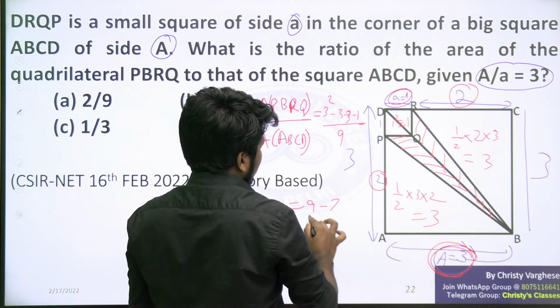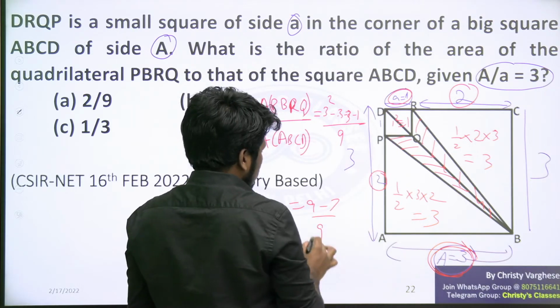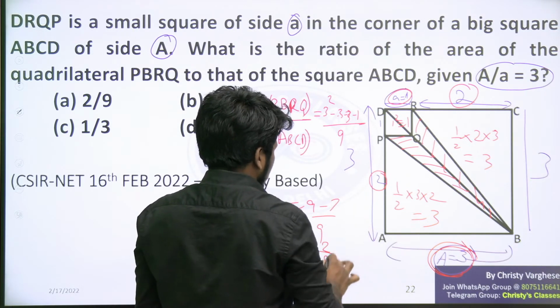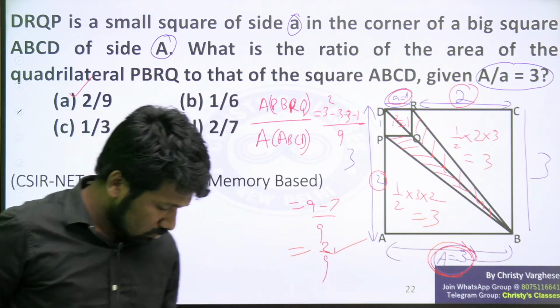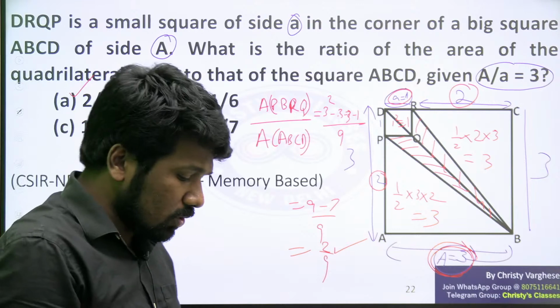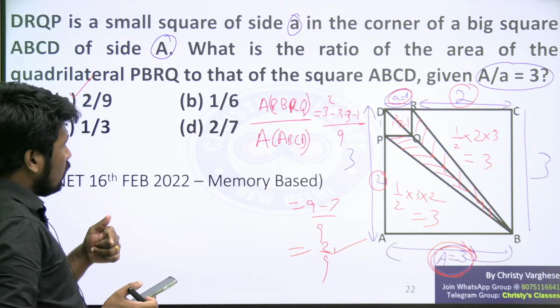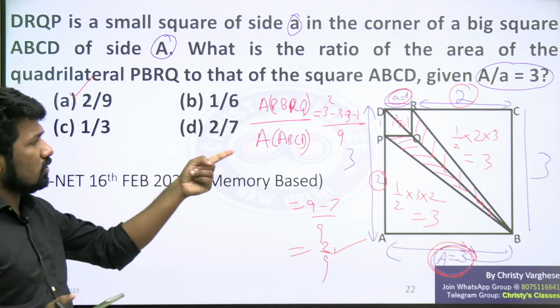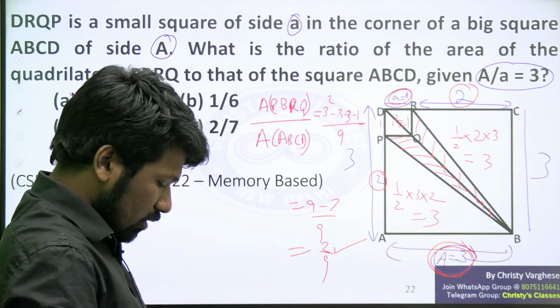9 minus 7, by 9. Because 3 plus 3 plus 1 is 7. So 9 minus 7 by 9 is 2 by 9. So option A, 2 by 9, is the answer. In detail, we have discussed all these questions in previous YouTube videos also. I have made a video on this question. You can check it out. So for the time's sake, I hope this is clear.